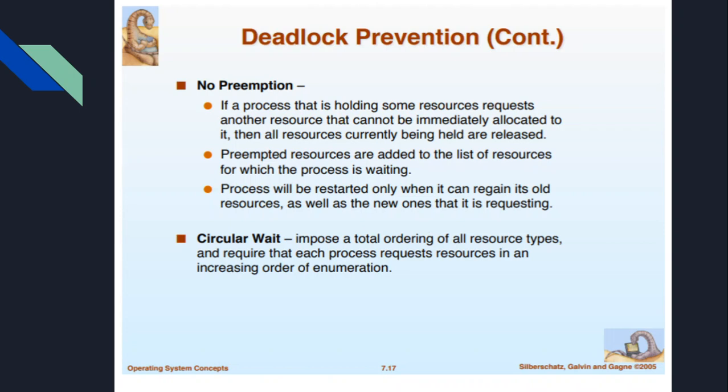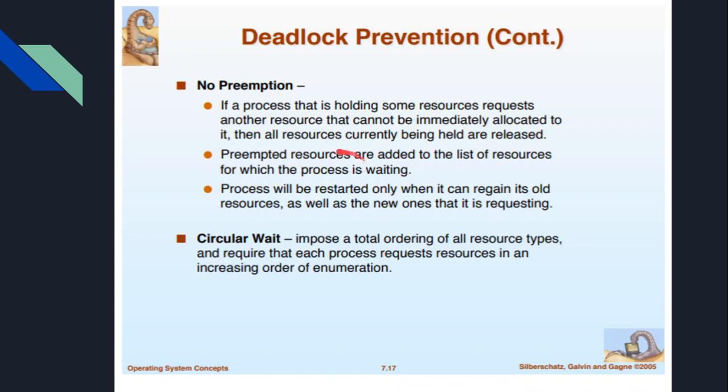Okay, and preempted resources are added to the list of resources for which the process is waiting. Suppose process P1 is waiting for some resources and some other processes release some resources. Those resources will be added to the queue for which the process is waiting. That means the waiting process will be allotted all the available resources, so that the waiting process can continue its execution.